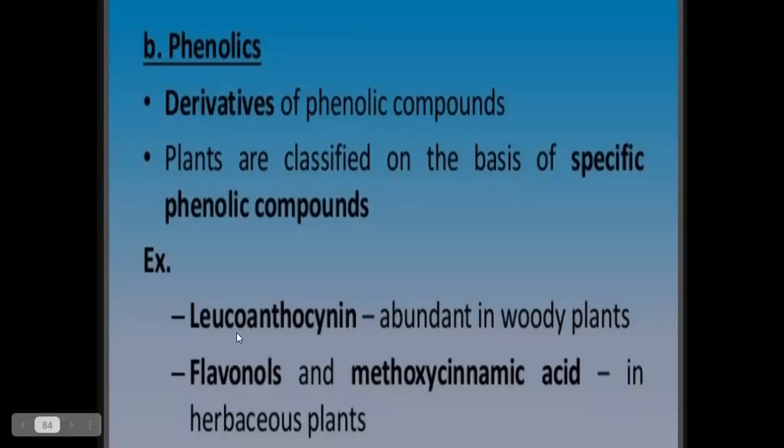Example: leucoanthocyanin is abundant in woody plants, and flavonols and methoxycinnamic acid are present in herbaceous plants. These are the flavonoids present in different plants.